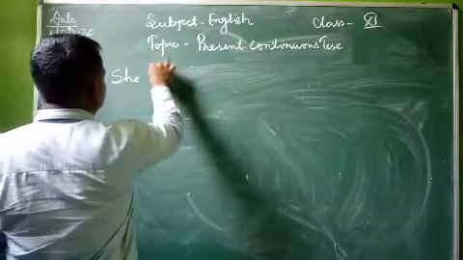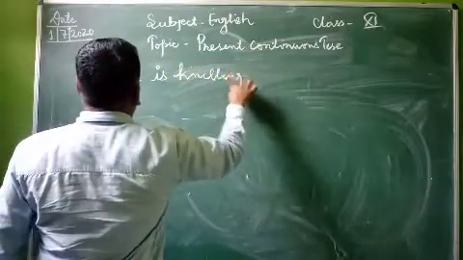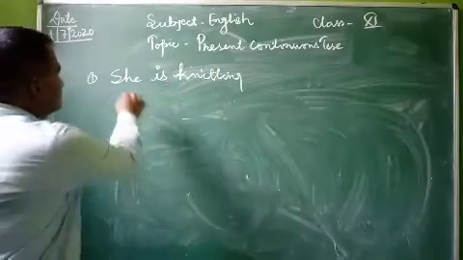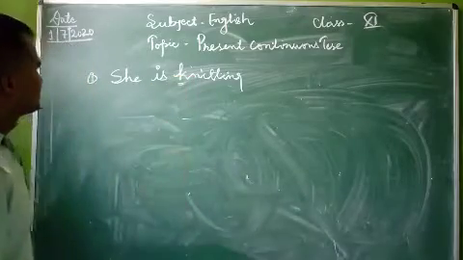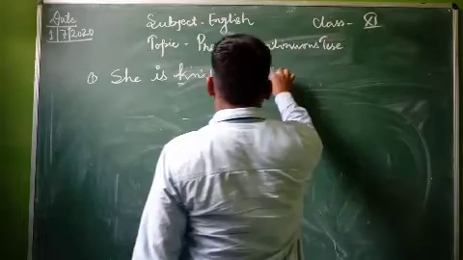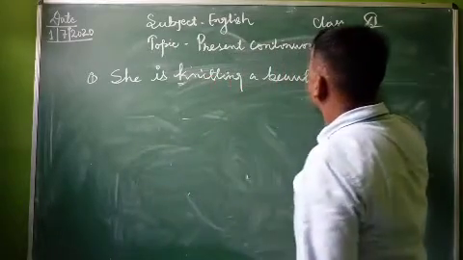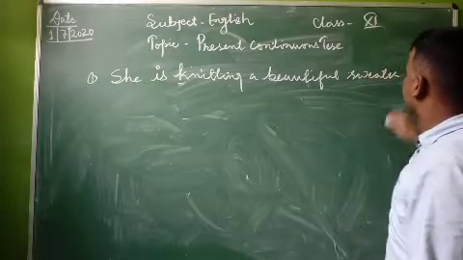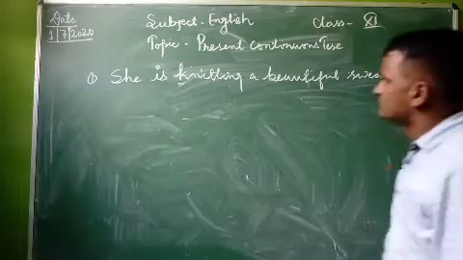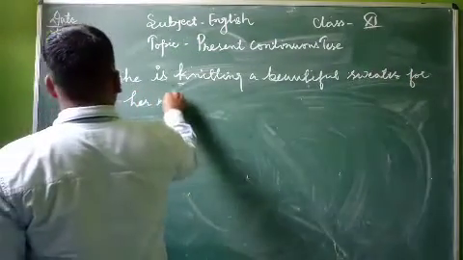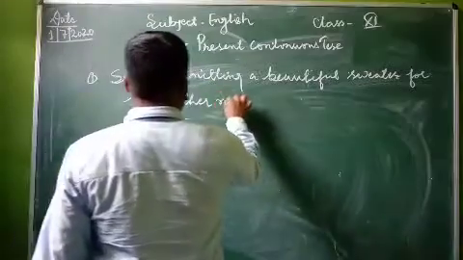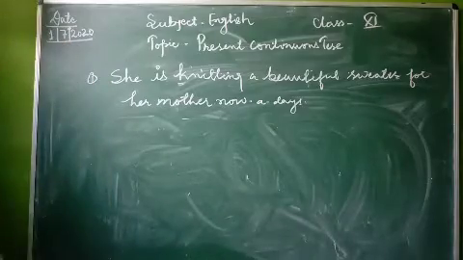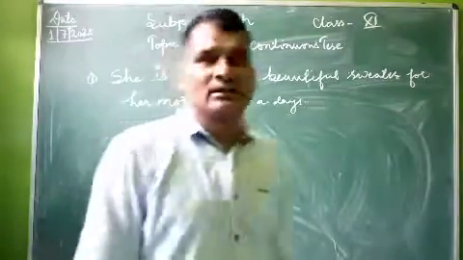Like that: She is knitting. Here the K is silent in knitting. She is knitting a beautiful sweater for her mother nowadays. Like that, you can elaborate your sentence.